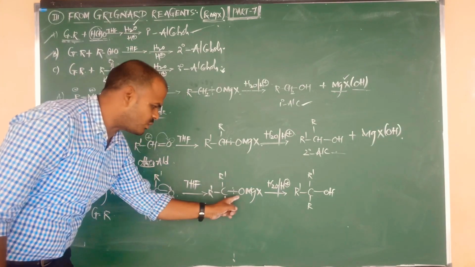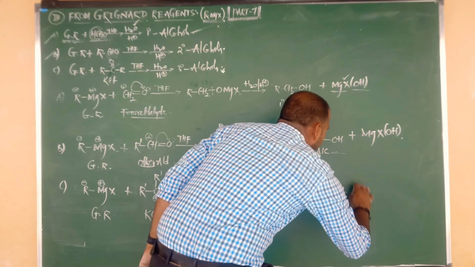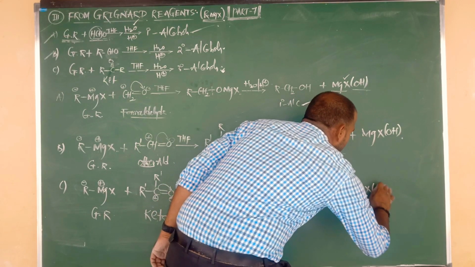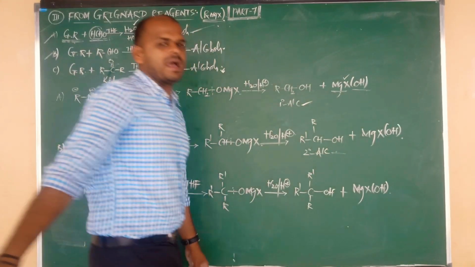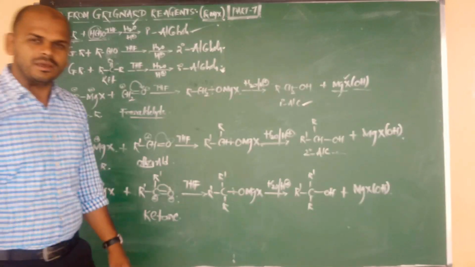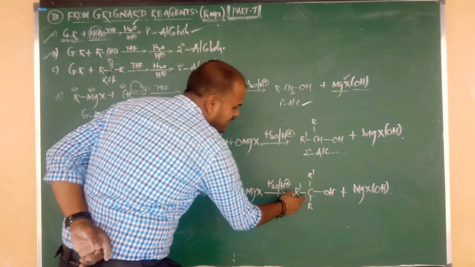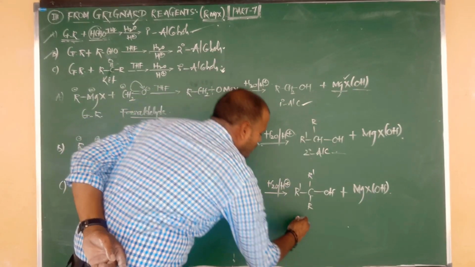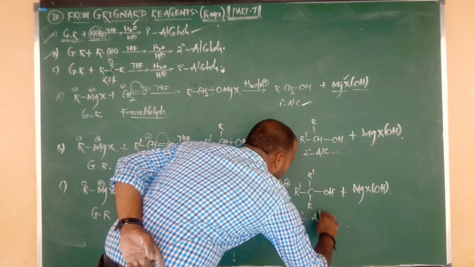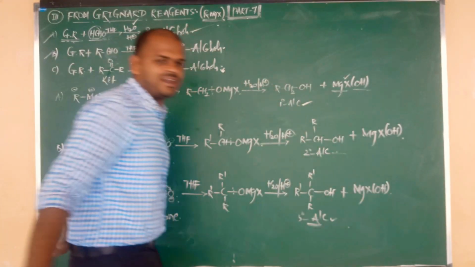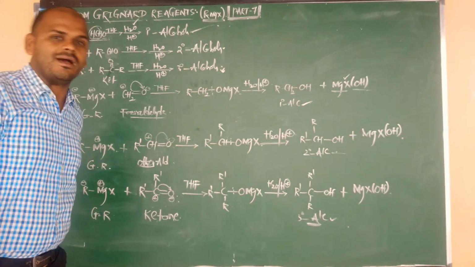Next, H plus combines with the other part, so again we get the same byproduct, MgXOH, hydroxy magnesium halide. OH is connected to carbon, carbon connected to three more alkyl groups. So this is nothing but what? Tertiary alcohol.